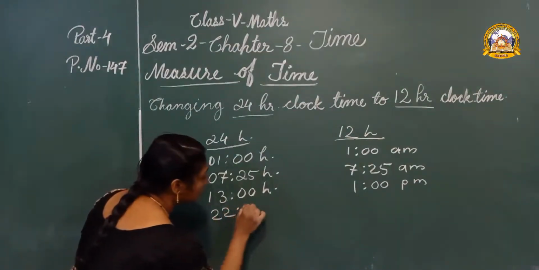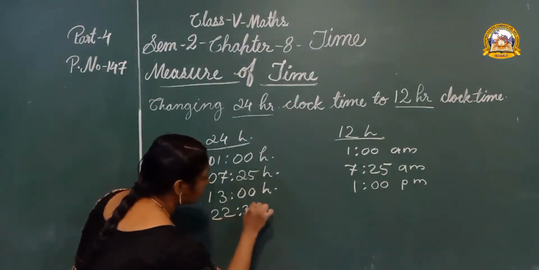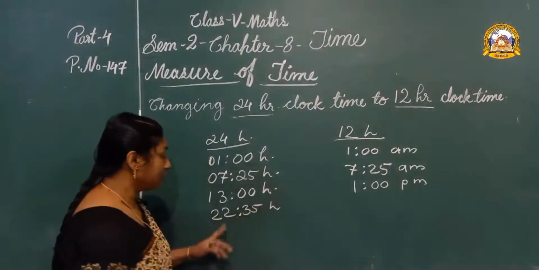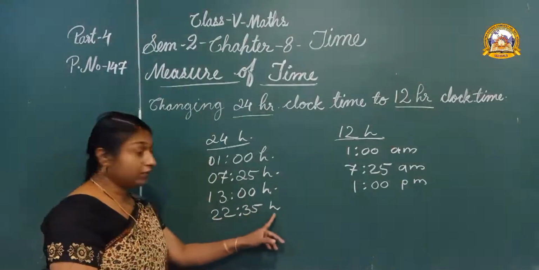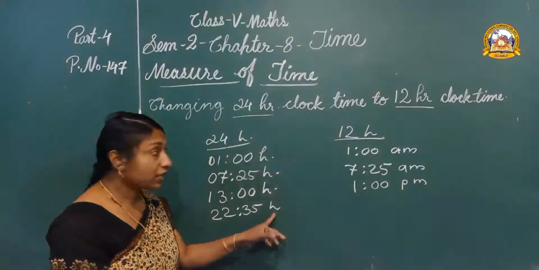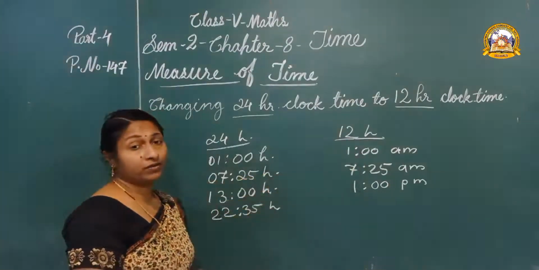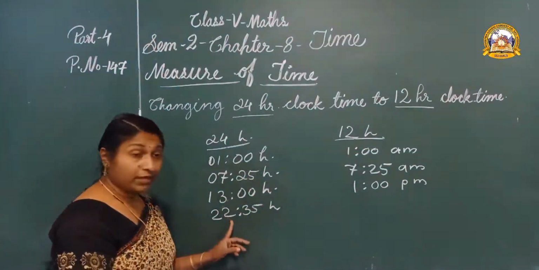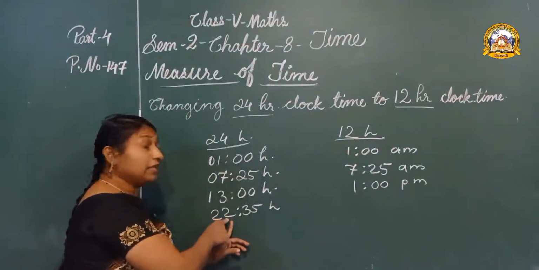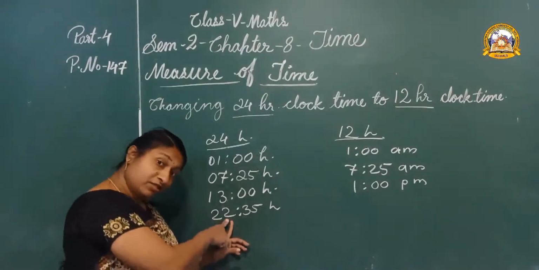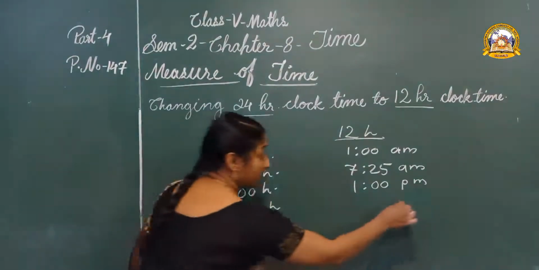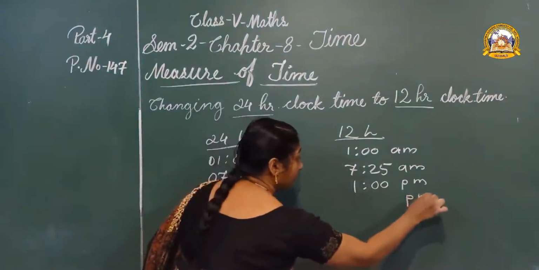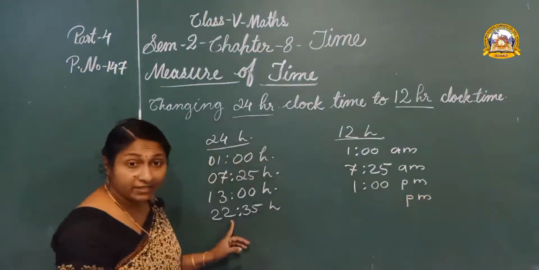22 hours 35 minutes. 22:35 hours. Convert to 12-hour clock time. Okay. Here we can see it is greater than 12, so let us write PM. And how can we find the digits?